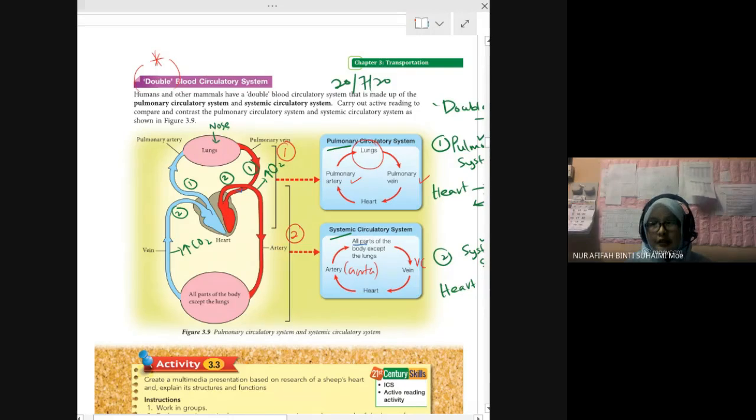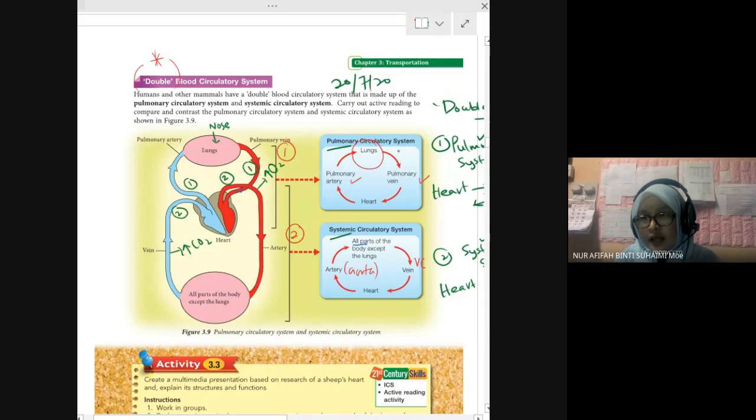This is systemic circulatory system that involves heart and whole part. The other one, pulmonary, involves lung. So you imagine pulmonary circulatory system involves lung. So which blood vessel goes to lung, connected to the lung?